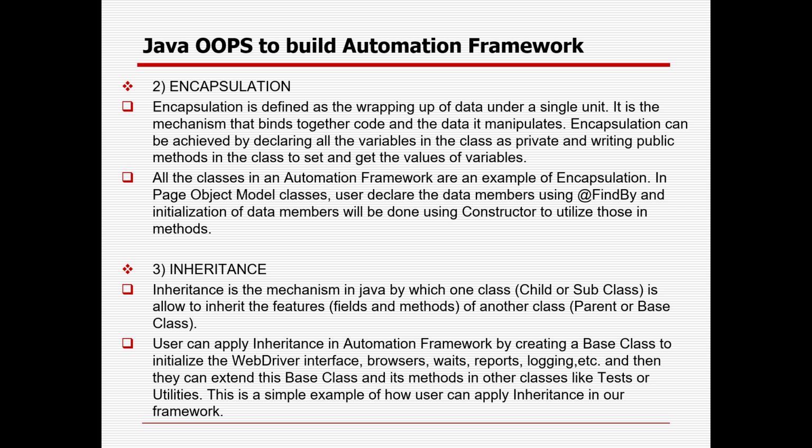Encapsulation can be achieved by declaring all the variables in the class as private. You can declare the variable as private and write public methods in the class to set and get the values of the variable. You can use getter and setter methods. So in real time, all the classes in automation framework are an example of encapsulation, because the class will be declared as public, the methods you can declare as public, and you can define the variables as private. In page object model classes, user declares the members using @FindBy and initialization of the data members is done using a constructor to utilize those methods. So that is the way you can explain encapsulation.